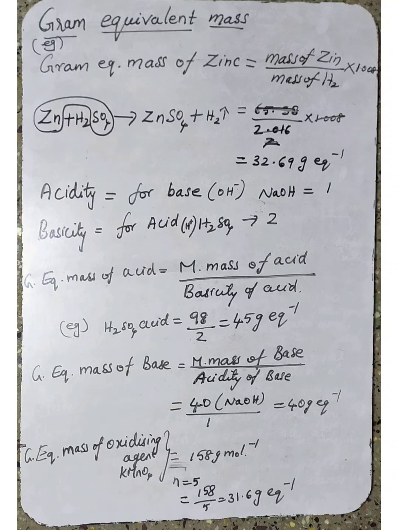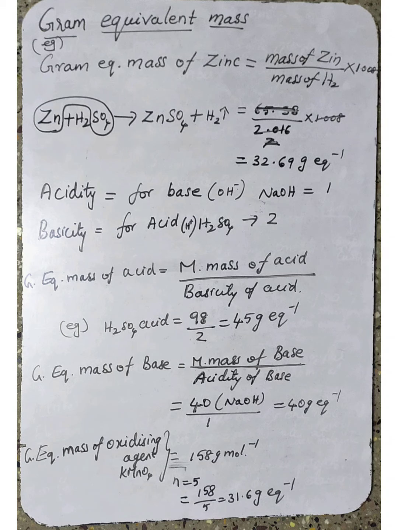Next, how can we find the gram equivalent mass of a base? Similarly to what we discussed for an acid, the gram equivalent mass of a base is equal to the molecular mass of that base divided by the acidity of that base. Understood? Example: to find the gram equivalent mass of sodium hydroxide, we take the molecular mass of sodium hydroxide divided by the acidity of sodium hydroxide.